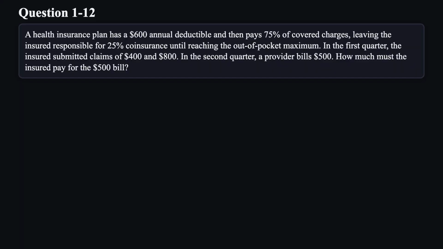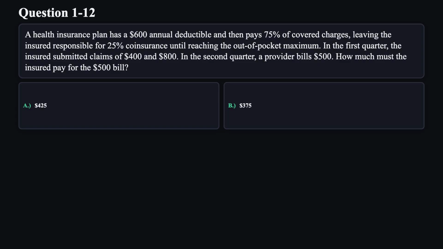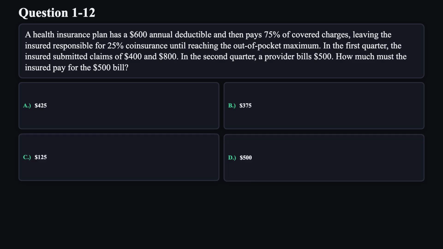Question 12. A health insurance plan has a $600 annual deductible and then pays 75% of covered charges, leaving the insured responsible for 25% coinsurance until reaching the out-of-pocket maximum. In the first quarter, the insured submitted claims of $400 and $800. In the second quarter, a provider bills $500. How much must the insured pay for the $500 bill? A. $425. B. $375. C. $125. D. $500.